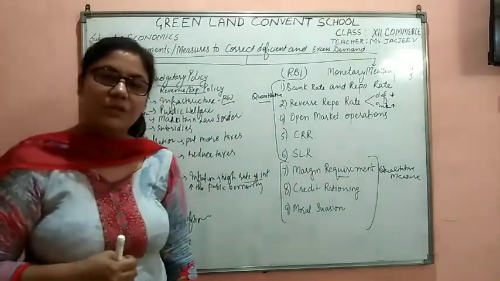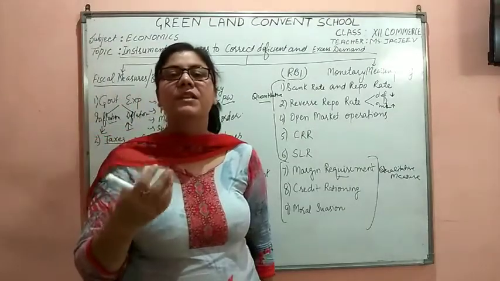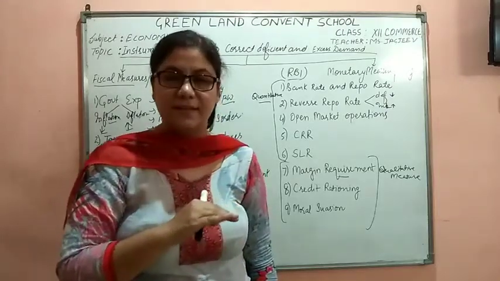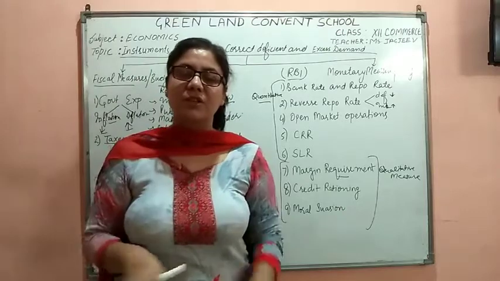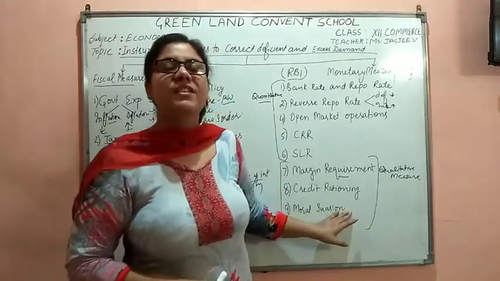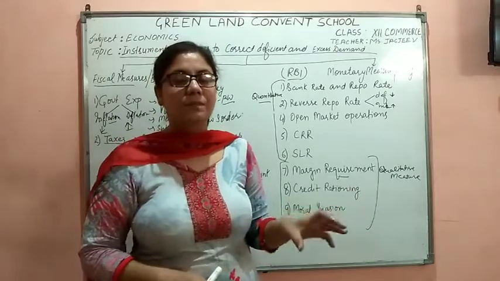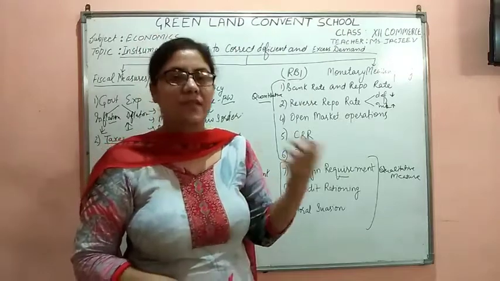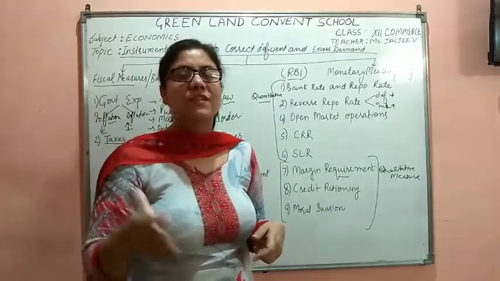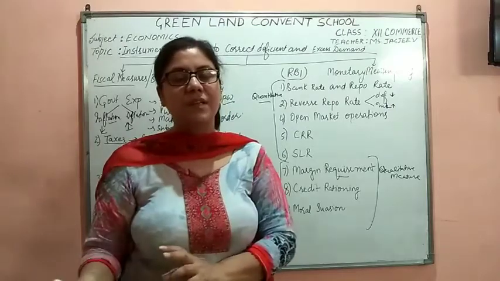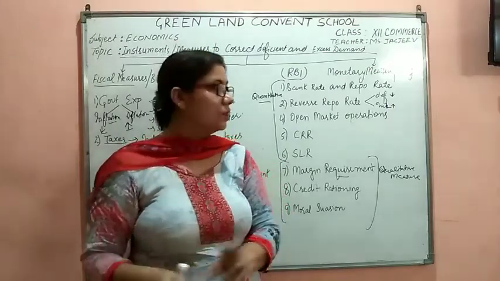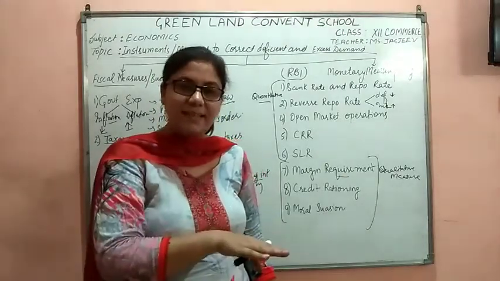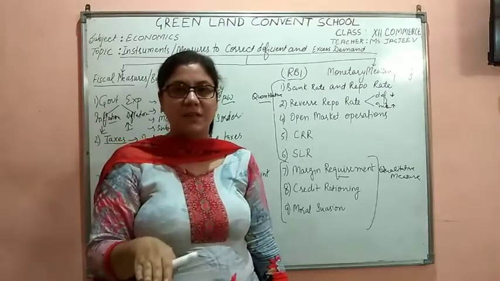And last is moral suasion, which means the RBI puts moral pressure. You know, RBI is the regulator of all the banks. It's the apex bank which controls the functioning of all the other banks. Now RBI instructs the commercial banks to restrict their loans, to give less and less loan in time of inflation, and to make the loans liberal, meaning to provide more and more loan, in case of deflation. So in this way the RBI controls the situations of excess demand, meaning inflation, and deficit demand, meaning deflation.